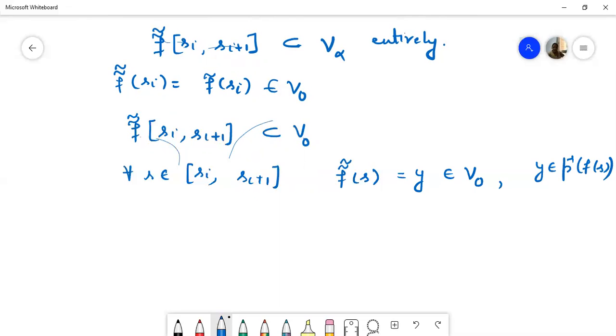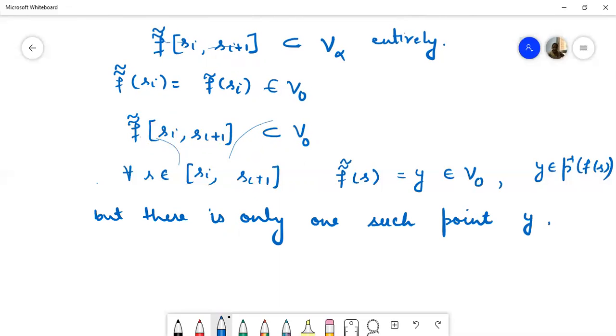And that point Y is basically P restricted to V naught, inverse, at F of S, as the definition of F curl.